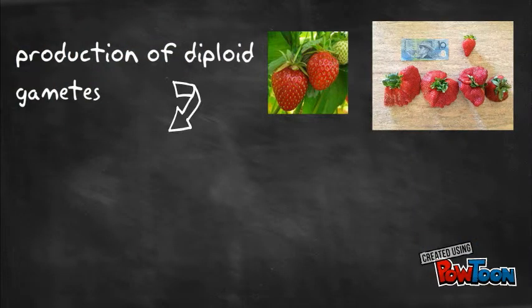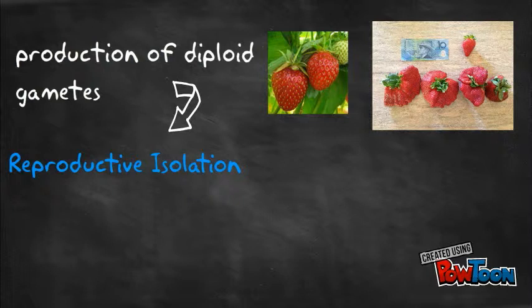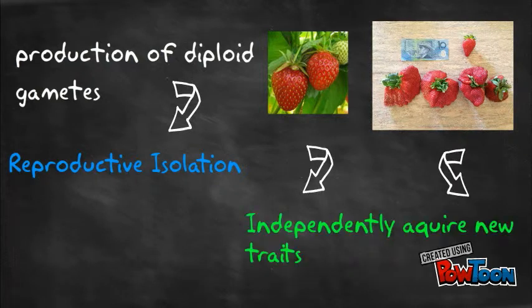As a result, reproductive isolation occurs in just 1 generation because it can only breed with other tetraploids. A diploid strawberry plant is still reproductively isolated from a tetraploid strawberry plant, even if they grew up next to each other. The 2 types of strawberry plants will then acquire new traits independently of one another.